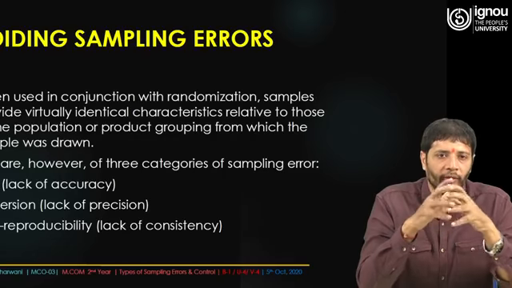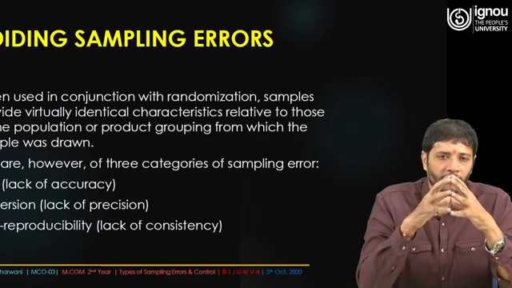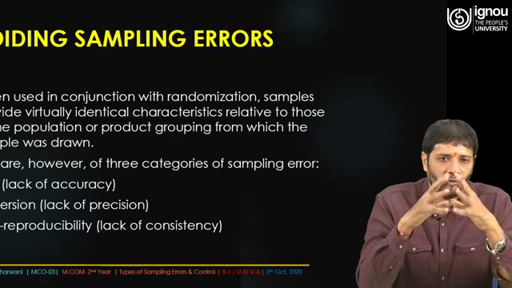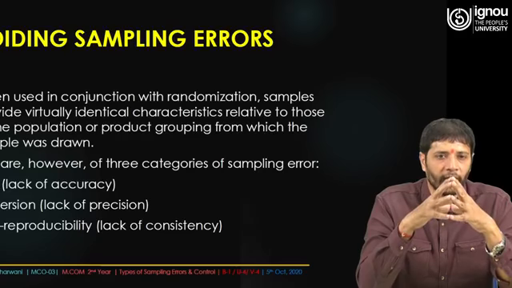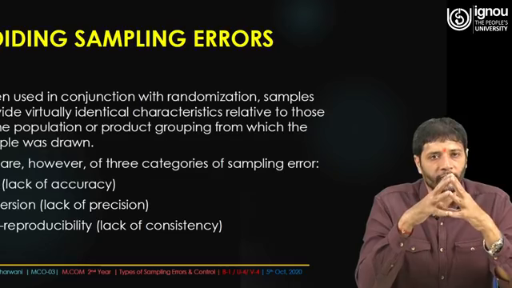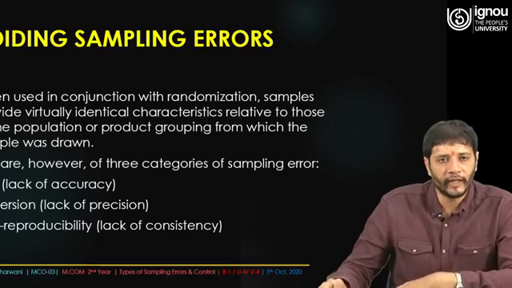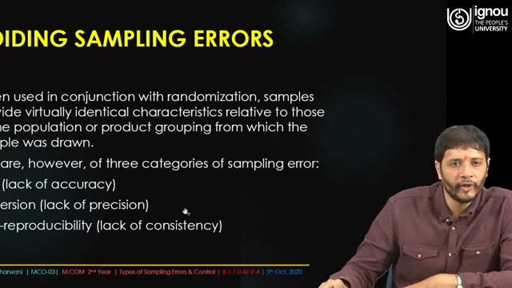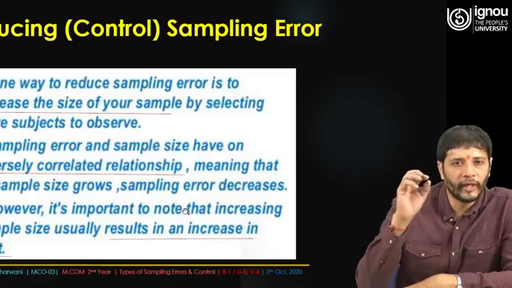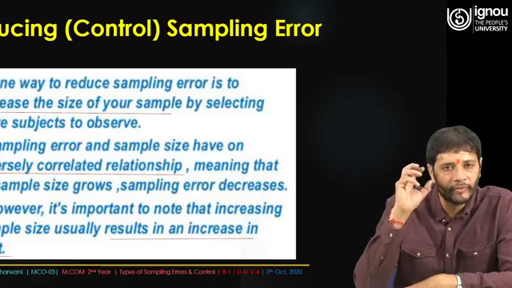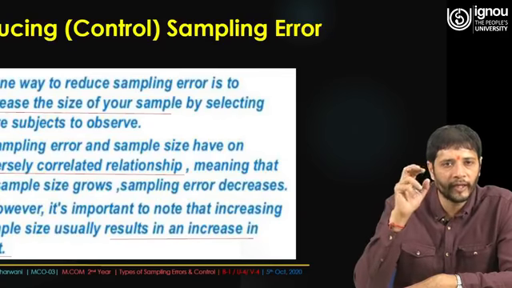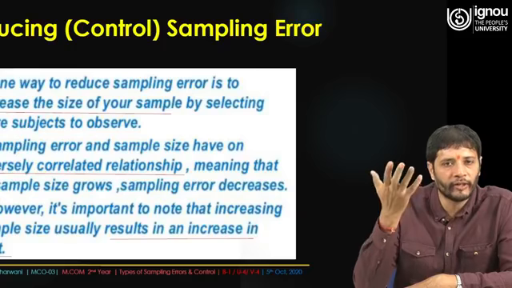Be aware of the three categories of sampling error: bias, which is lack of accuracy; dispersion, which is lack of precision; and non-reproducibility, which is lack of consistency. These are the things which can help navigate you to avoid this. And reducing sampling error is one way which I have been emphasizing from the very beginning: increase the size of your sample.